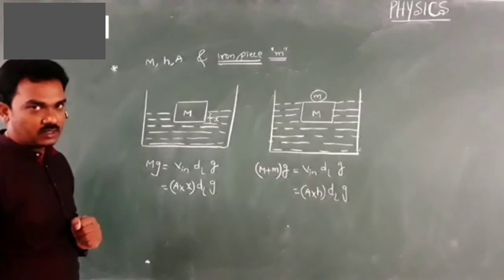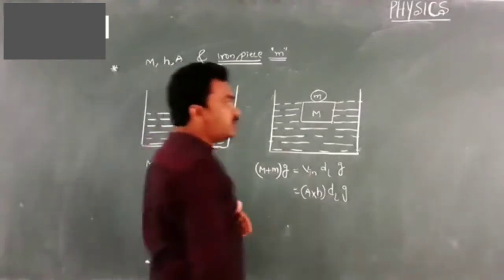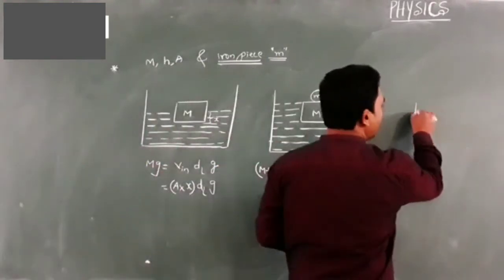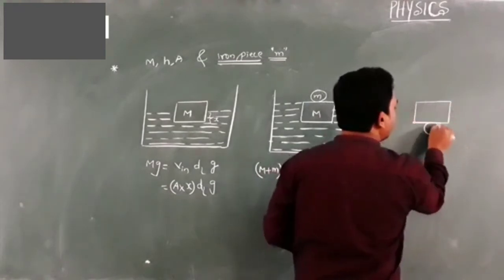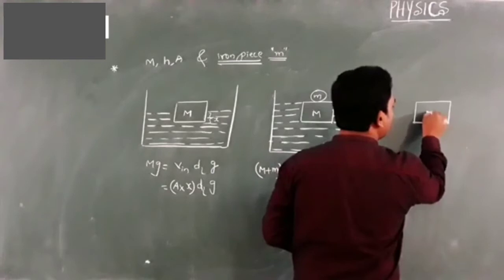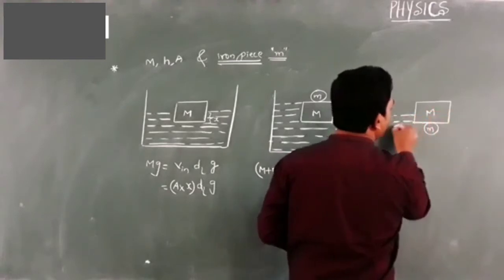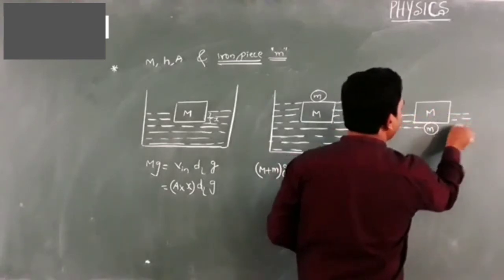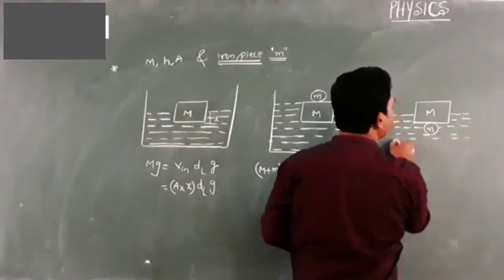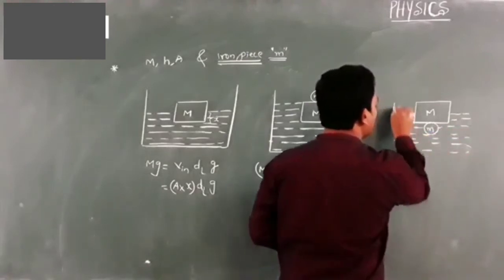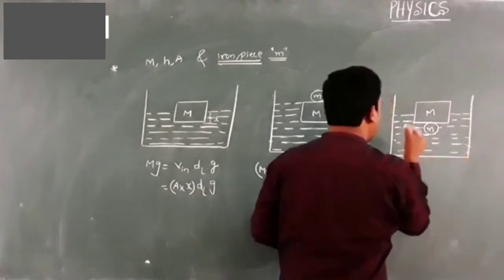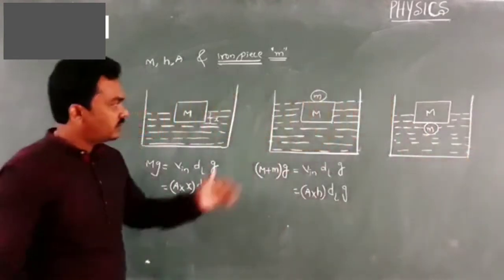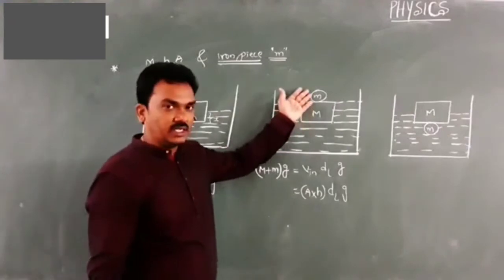Sometimes you may say, sir, I didn't place my piece of iron on top of the wooden block, I have attached it to the bottom so that it is floating. See the difference. You have placed it at its top.